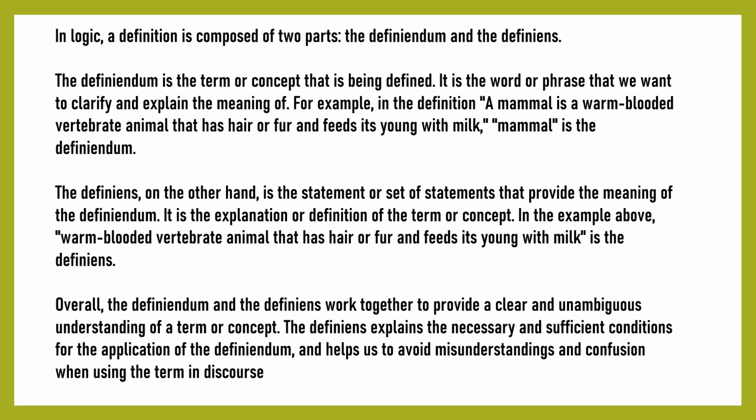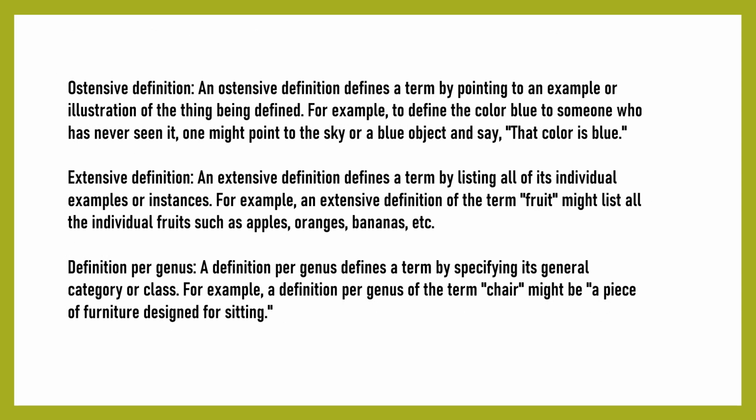young with milk is the definiens. Overall, the definiendum and the definiens work together to provide a clear and unambiguous understanding of a term or concept. The definiens explains the necessary and sufficient conditions for the application of the definiendum and helps us to avoid misunderstandings and confusion when using the term in discourse. Seven kinds of definitions. One, ostensive definition.